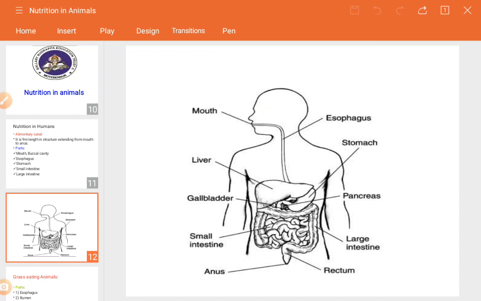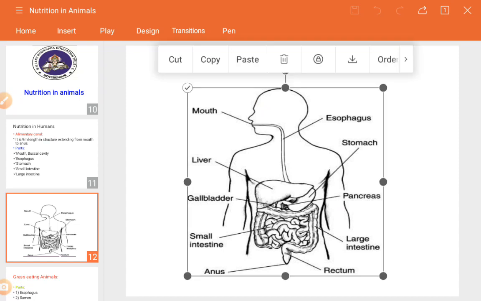So here the alimentary canal consists of the pharynx and the esophagus. Pharynx means the pipe which passes the air through which we respire, and the air goes inside. So next, that is the esophagus. Esophagus is actually the passage of food material.